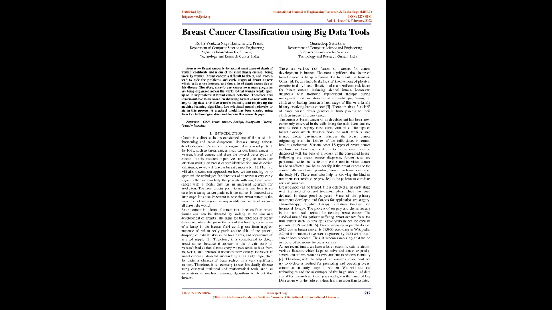It is also important to note that breast cancer is the second leading cause responsible for deaths of women all across the world. Breast cancer is a form of cancer that develops from breast tissues and can be detected by looking at the size and development of breasts. The signs for the detection of breast cancer include a change in the size of the breasts, appearance of a lump in the breast, fluid coming out from nipples, presence of a red or scaly patch on the skin of the patient, dimpling of the patient's skin in the breast area, and appearance of an inverted nipple too.